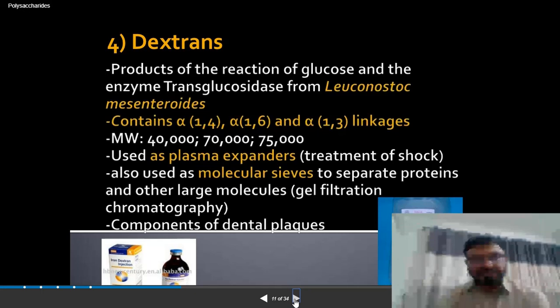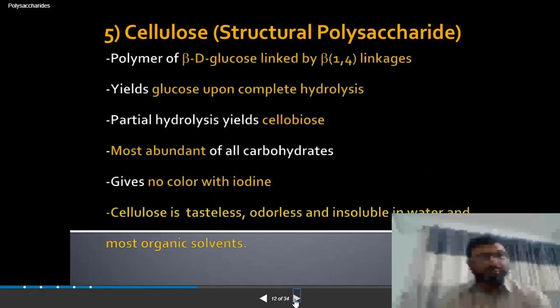It consists again of glucose units, arranged with alpha 1,4 linkage, alpha 1,6 linkage where the branching arises, and another branching that arises with alpha 1,3 linkage. It has a very high molecular weight, 40,000, 70,000, 75,000. So there are a lot of glucose units. Again, it has several industrial applications. All of these are polysaccharides.